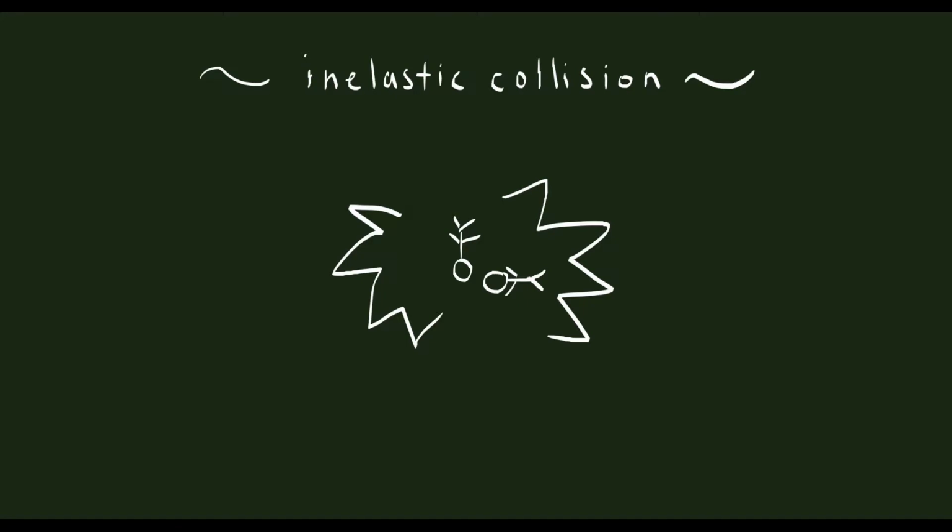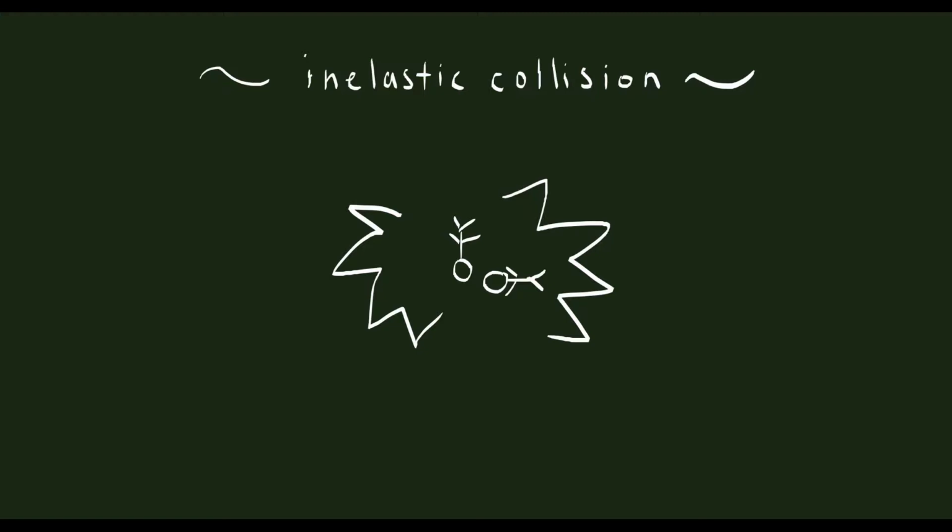In an inelastic collision, while momentum is conserved, kinetic energy is transferred elsewhere. When Neo and Trinity collide, they both end up moving in the same direction, even though prior to the collision they were both moving in different directions. Another example of this would be a car getting T-boned. After the collision, kinetic energy would be transferred from one car to the other, effectively slowing down the car while moving in a different direction.